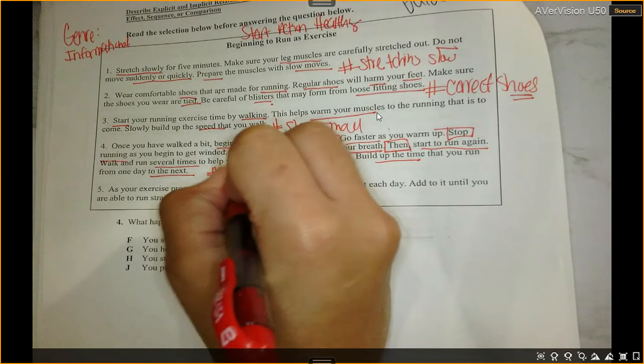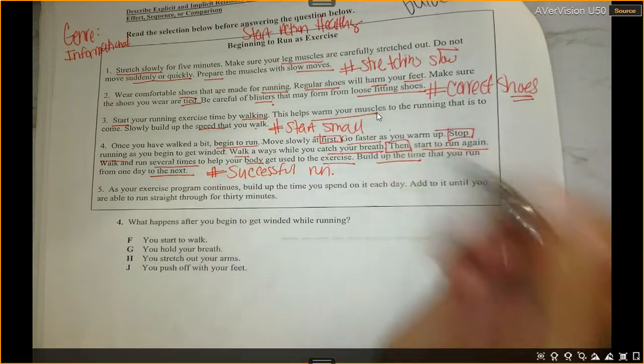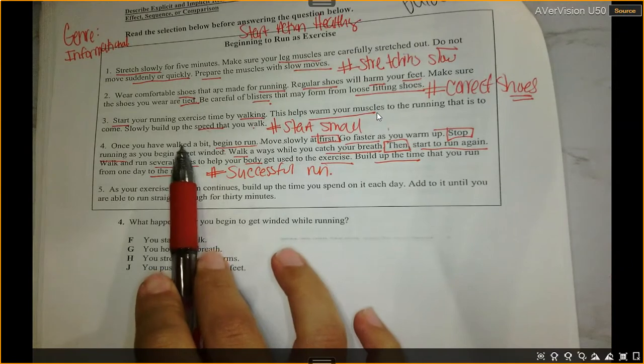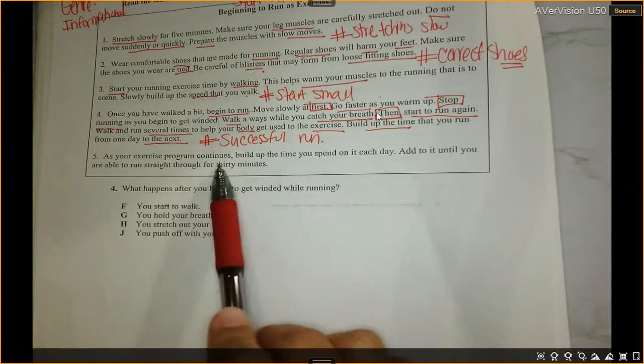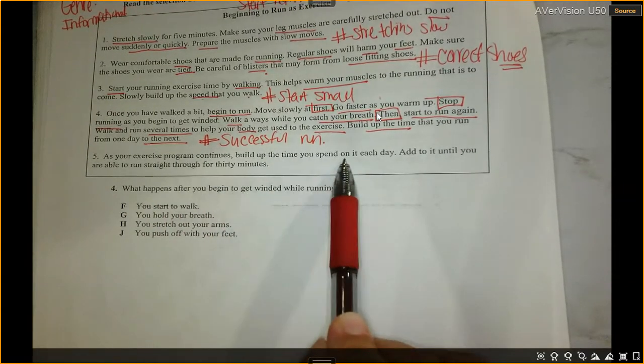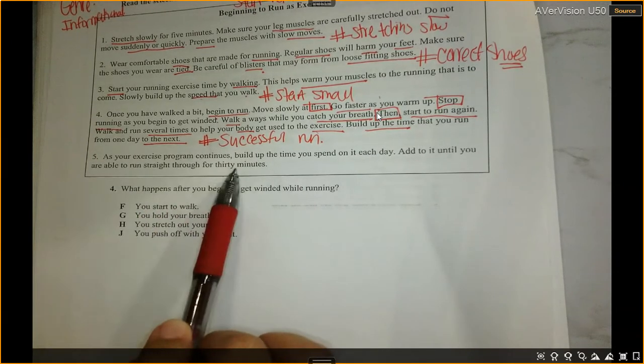And I'm going to put here successful run, because they're telling me how to have a successful run to begin. And then section 5, or paragraph 5: As your exercise program continues, build up the time you spend on it each day. Add to it until you are able to run straight for 30 minutes.